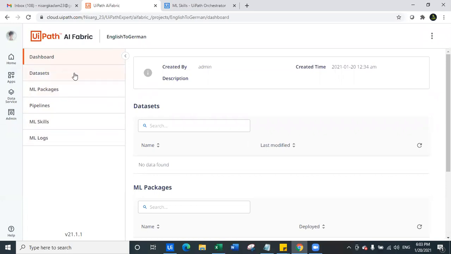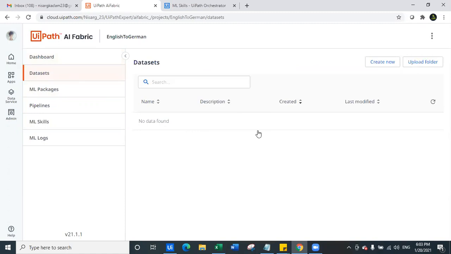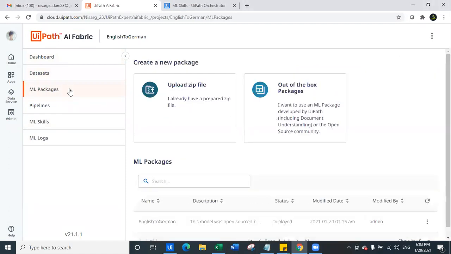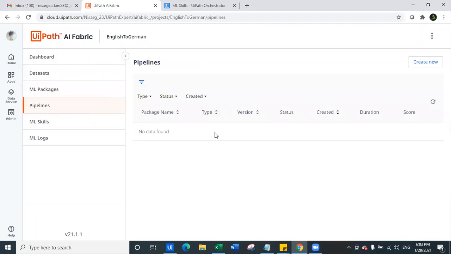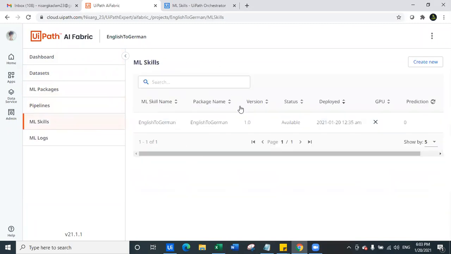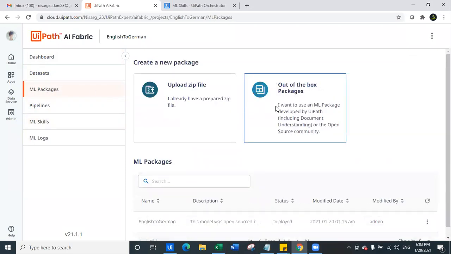Now, what do I mean by non-retrainable? I do not have to upload any data set. You can see here, I do not have any data set here. You have to create a package, okay? Then you do not have to create any pipeline because it is a non-retrainable model, okay? And you have to create only an ML skill, that's it. Now let us look at the package closely.